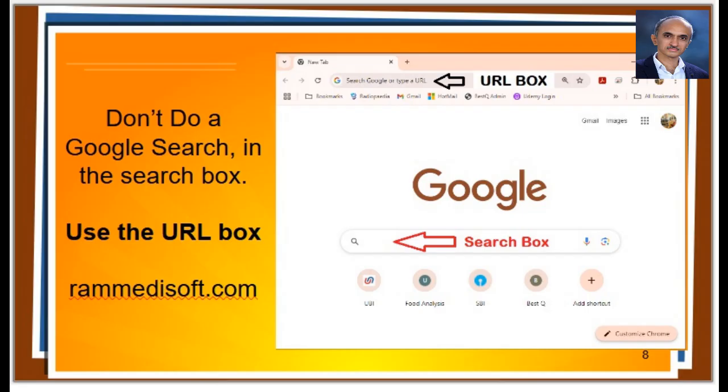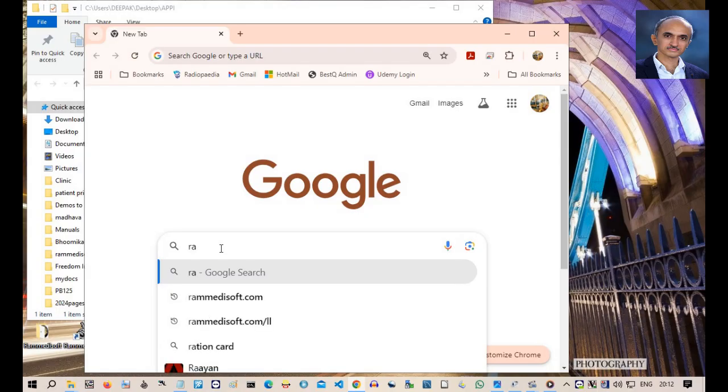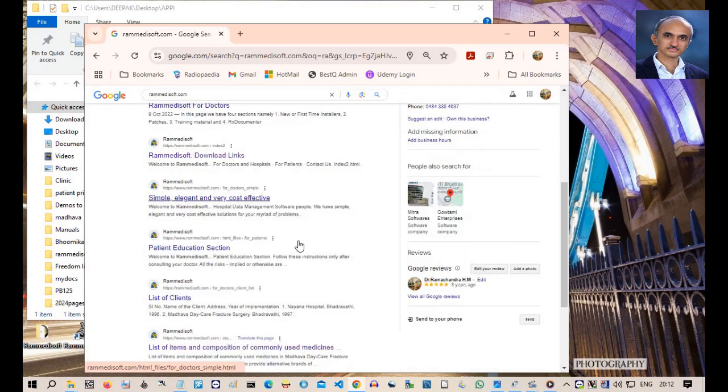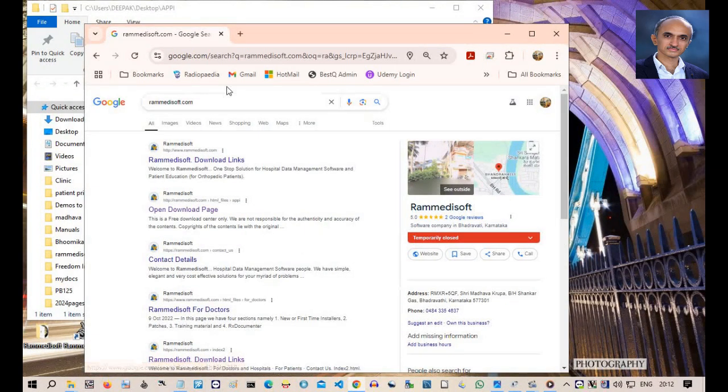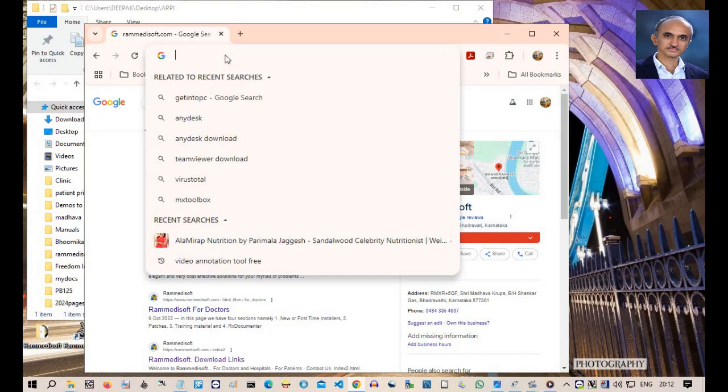www.rammedisoft.com. Don't try the Google search, which is shown here. It is a different box. It may give confusing results as shown here. You will not understand where to go if you follow Google search. Instead, you should only use URL box. Let me type URL of my website directly in the URL box and click the Enter key to go to my website without Google search.